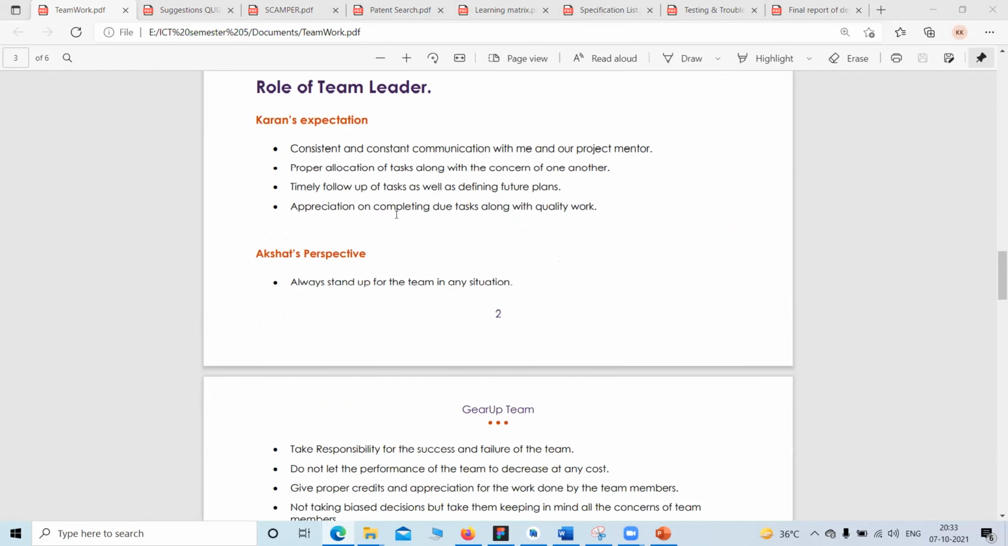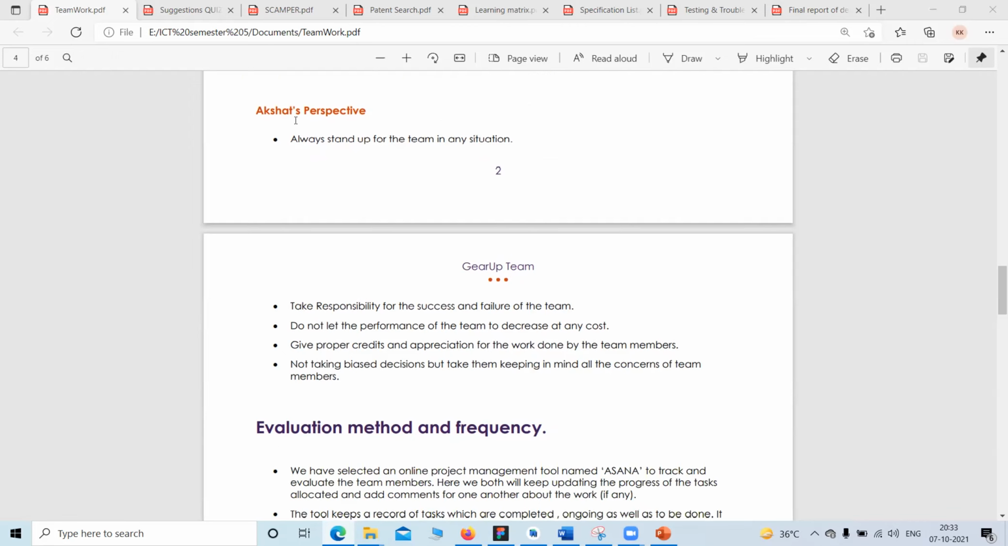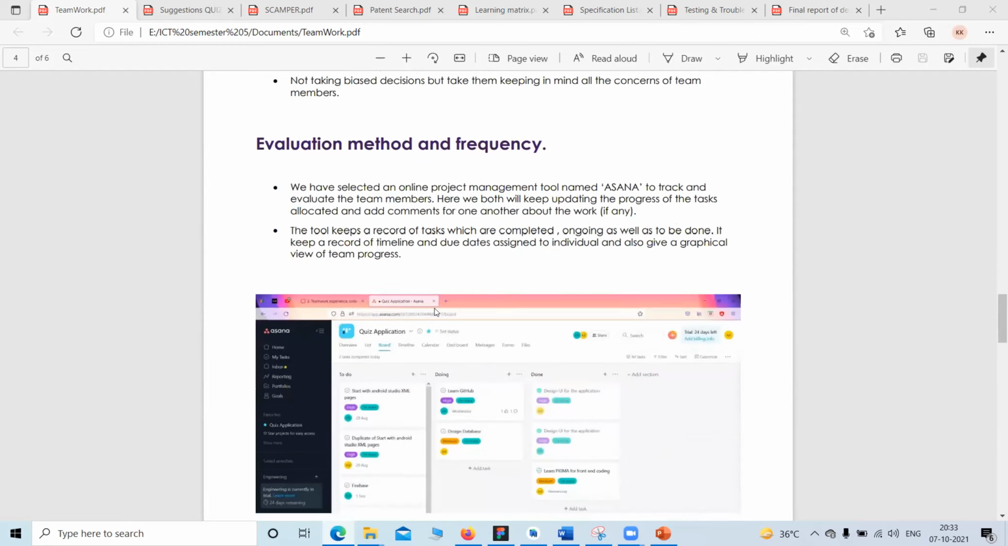So I am the leader for this project. So current expectations. These are the expectations: consistent and constant communication, appreciation, and completing tasks. And whatever I think that I as a leader should do is taking the responsibilities of success and failure of the things, and more.